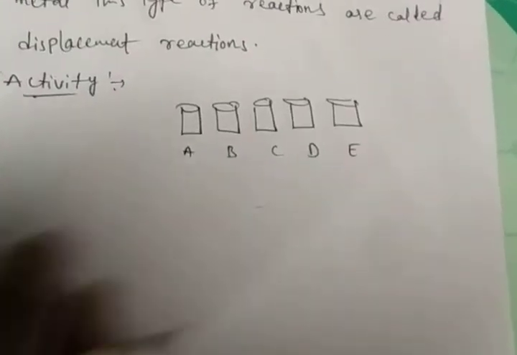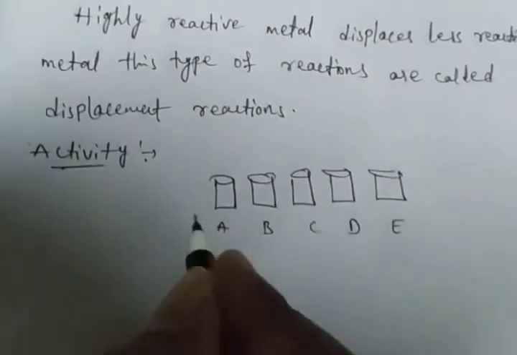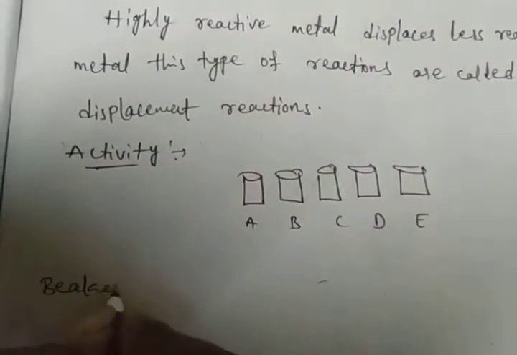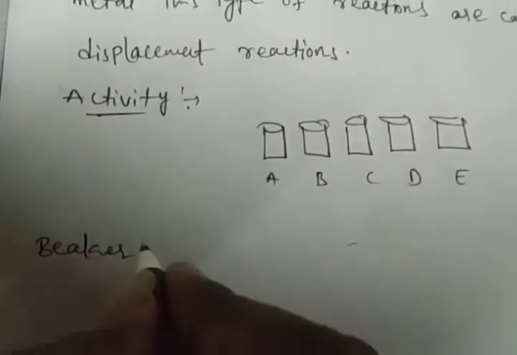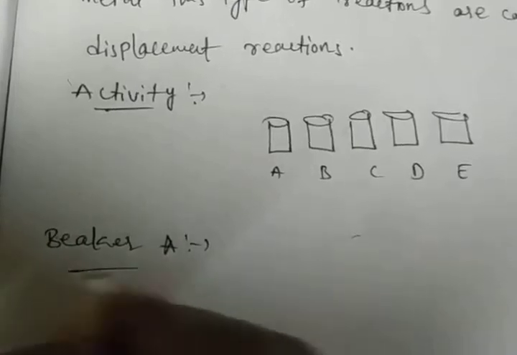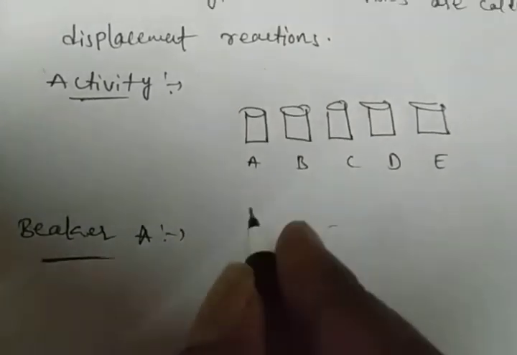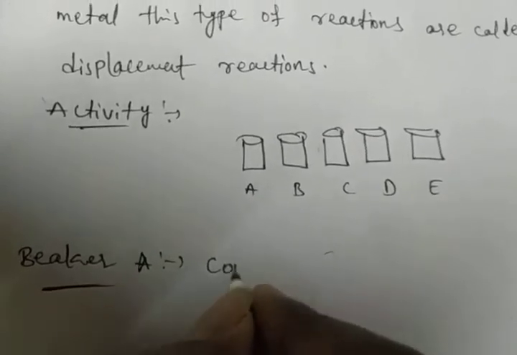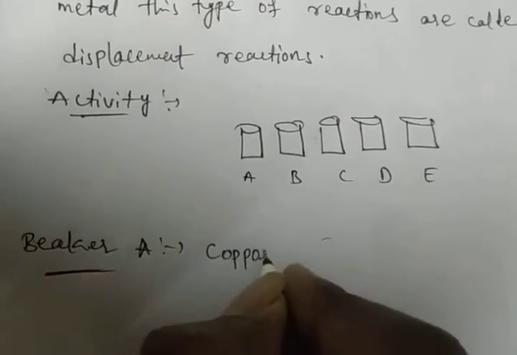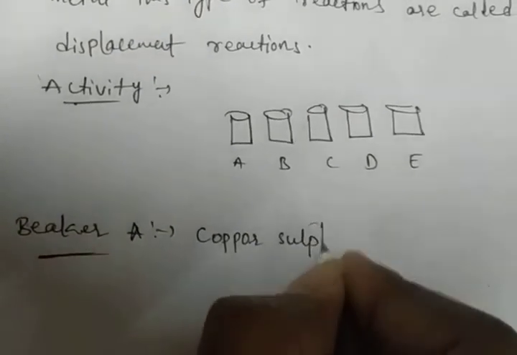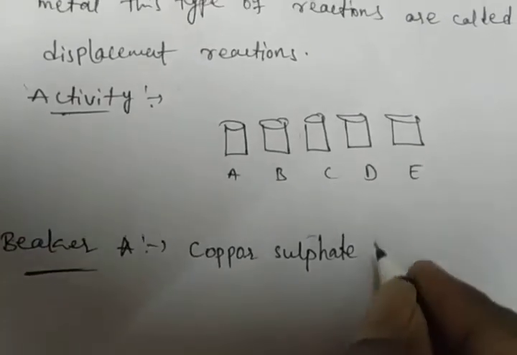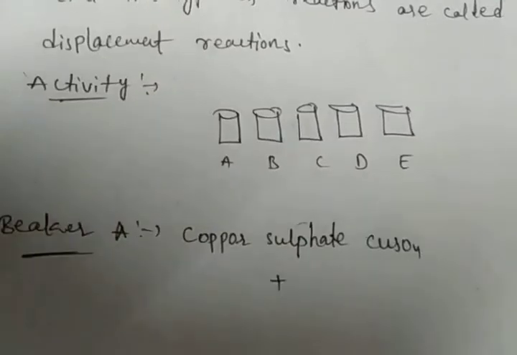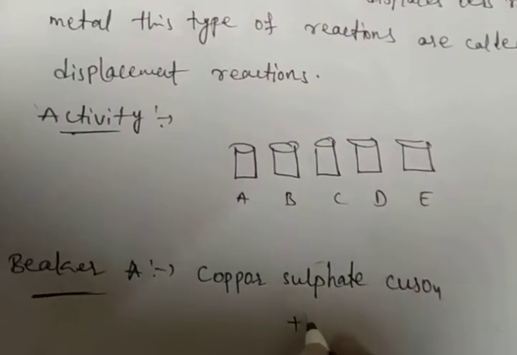See here, beaker A, the first beaker. We take copper sulfate. What is the formula of copper sulfate? CuSO4, plus zinc granules.